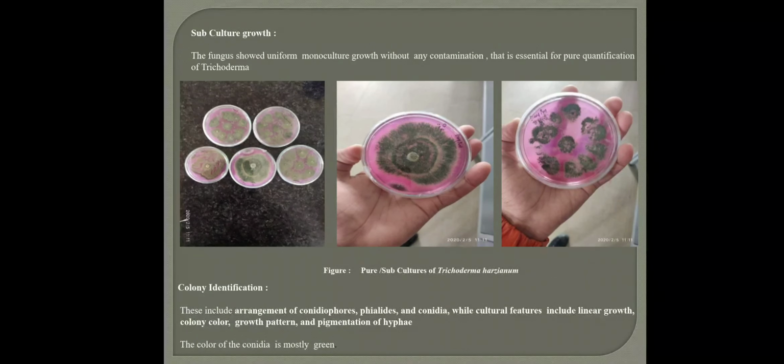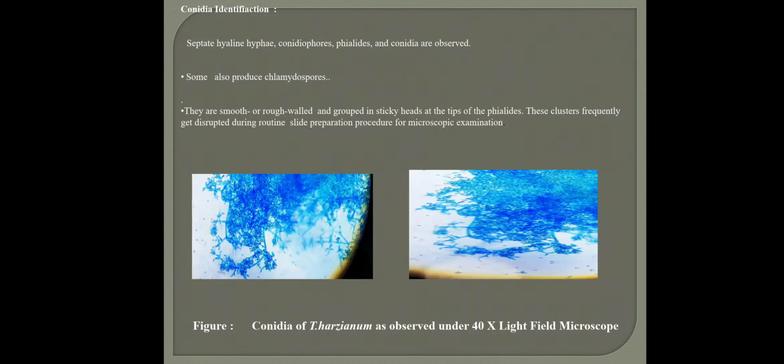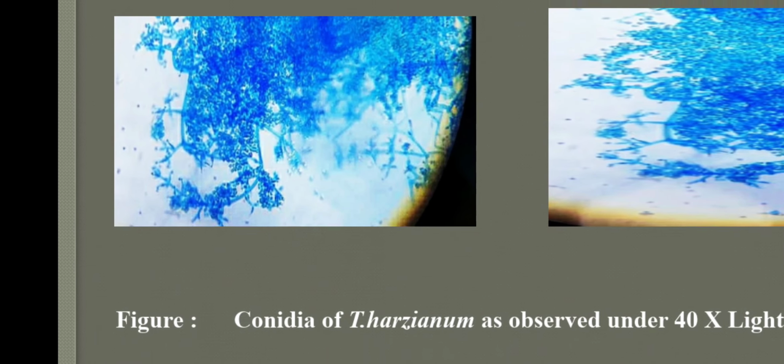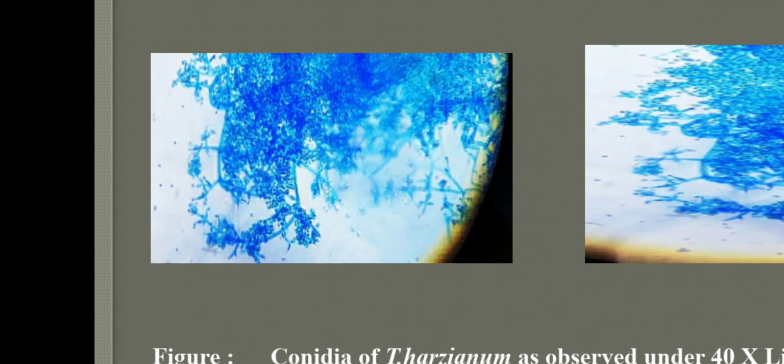So this was the subculture that I already showed you, colony identification, and the color is mostly green, and this was the microscopic structure. For conidia identification, the morphological features were that the conidia were arranged at right angles on the conidiophores and had those minute globular structures, which we call conidia, on the tips. The peculiar characteristic of the conidia is that they are sharp, pointed, and at right angles. If I zoom in, you can see they are at right angles, sharp and pointed.